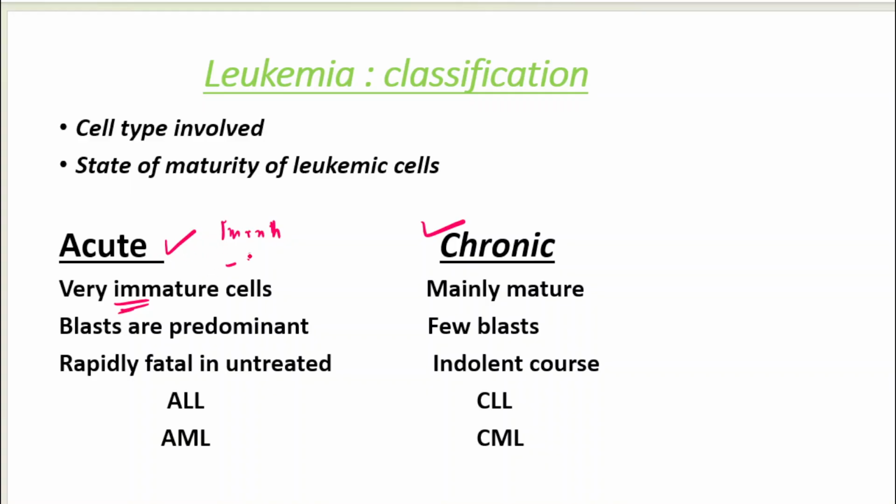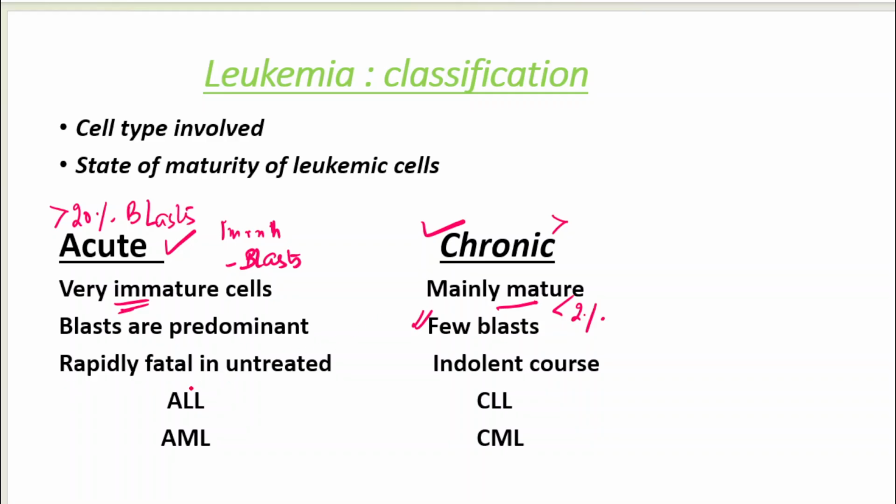So in acute leukemia the blasts are involved, and in chronic leukemia, which have a chronic history or would be an incidental finding in an asymptomatic patient, mainly the mature cells are going to get involved and few blasts, less than 2% blasts, are going to be present, whereas in acute leukemia the criterion is presence of more than 20% of the immature cells or blasts in the blood or the bone marrow.